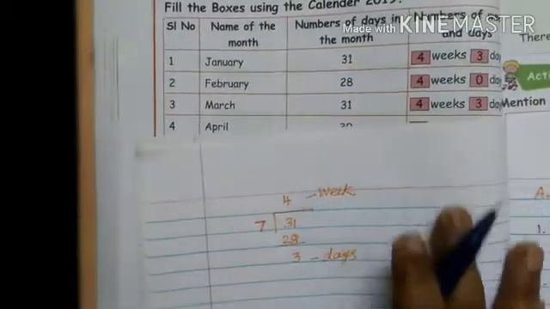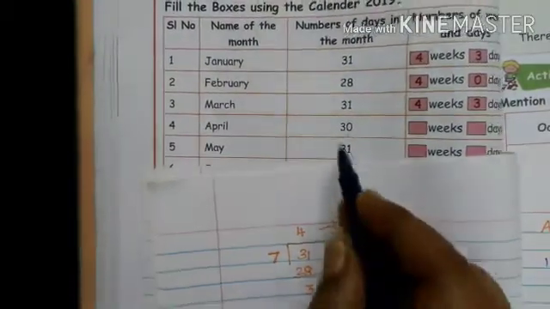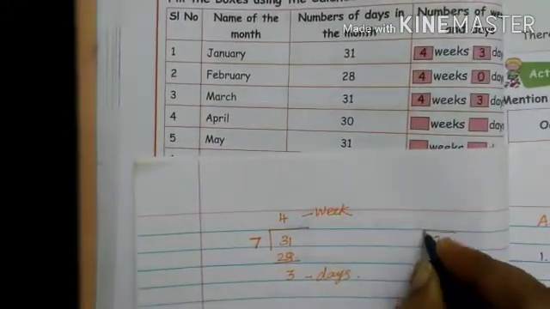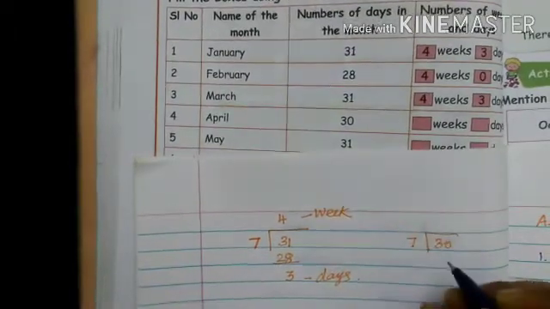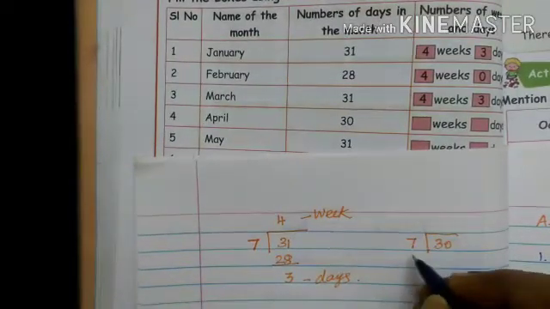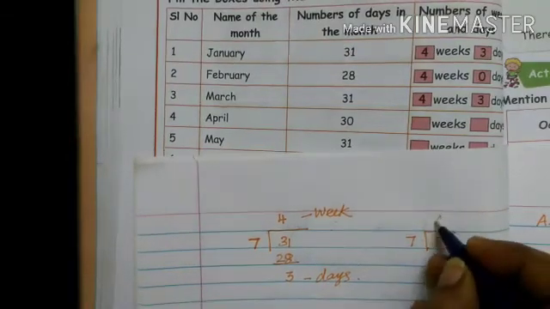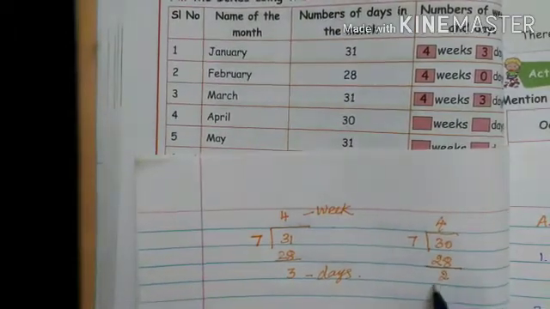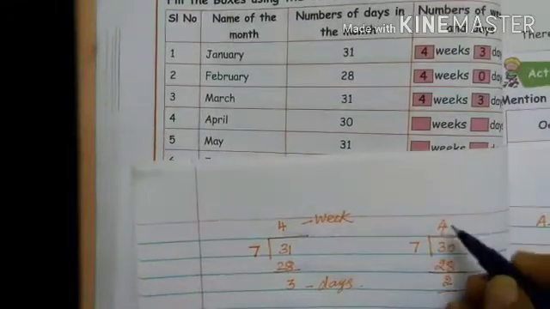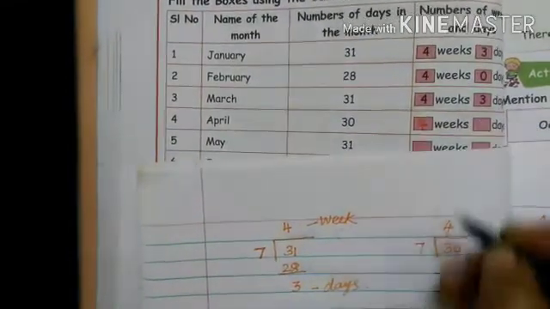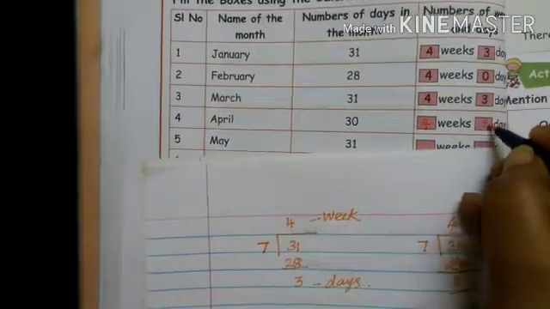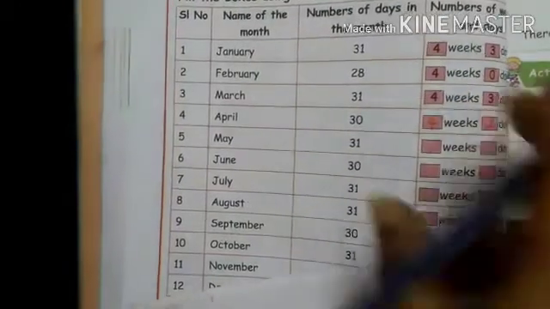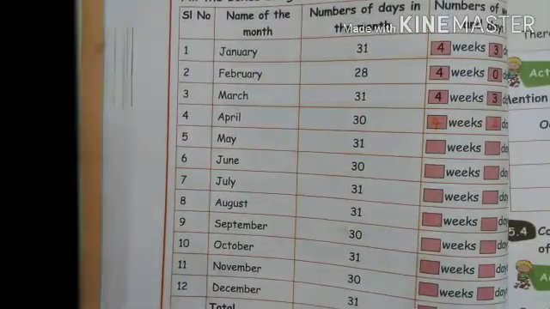Then the same method is applied. Now April month is 30 days. So here do it for 30 days. Weeks are for 7, 1 week has 7 days. So divide by 7. You get 7 fours are 28. So 30 minus 28, you get 2 days. So here you should write 4 weeks, then the remaining 2 days. So 30 and 31 days are already repeated, so the same days and weeks you repeat here. Then you get the final answer.